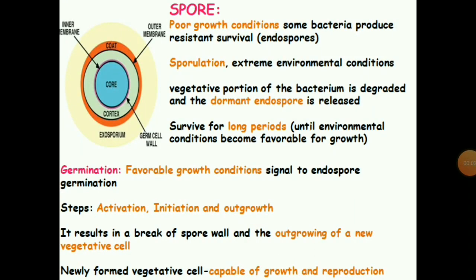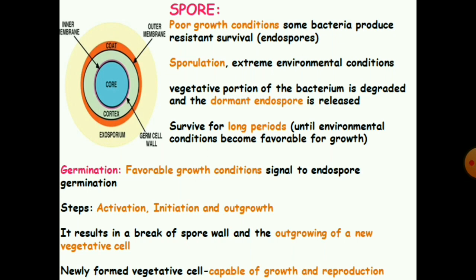Next is the spore. Under poor growth conditions, some bacteria produce a resistant form called the endospore, and the process is called sporulation. It is able to tolerate extreme environmental conditions like high temperature, dryness, UV radiation, and toxic chemicals like antibiotics and disinfectants. The dormant endospore is released when the vegetative portion of the bacterium is degraded. It can survive for a long period until environmental conditions become favorable for growth. The spore layers are arranged as exosporium, spore coat, spore cortex and core wall.